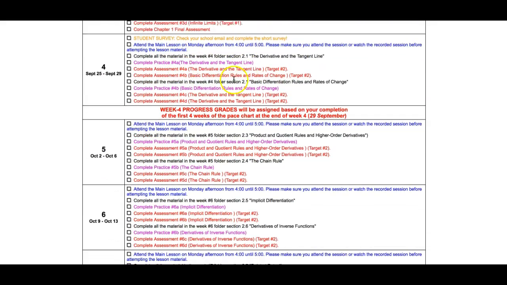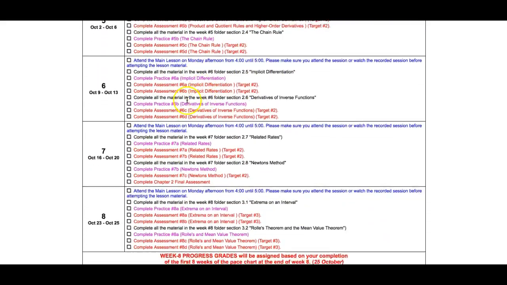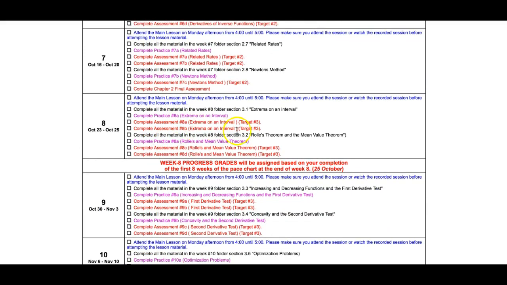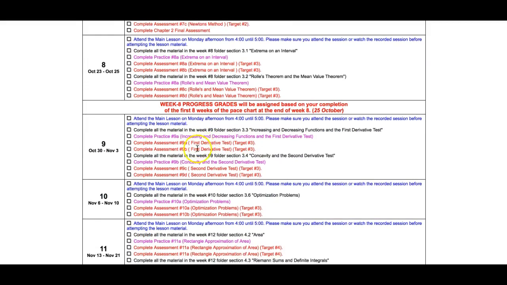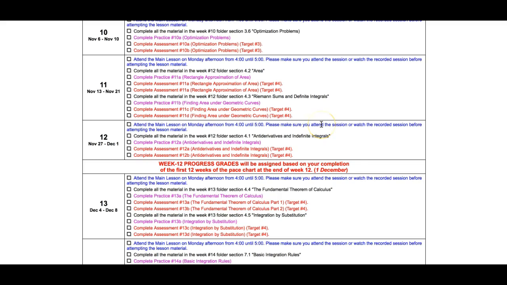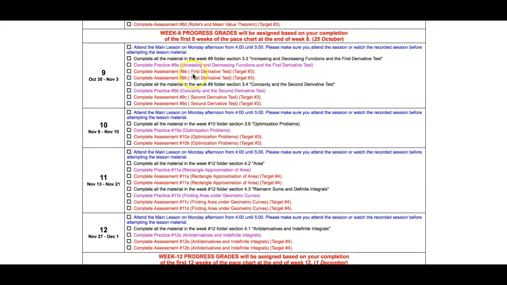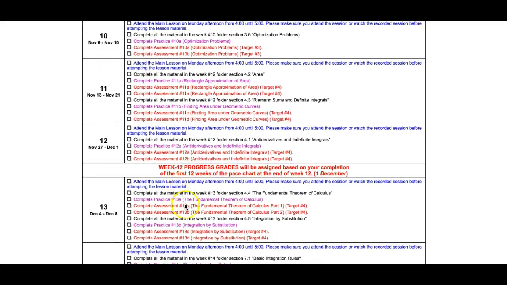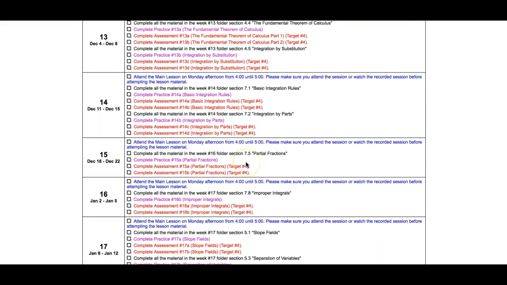And then chapter 2 on derivatives, we cruise through that. And then we go on to extrema and the derivative tests and all that kind of stuff. So optimization. And most of the stuff in BC Calculus is a review of AB Calculus, but you'll see everything that's in red are assessments. So man, there's 4 assessments in a lot of the weeks, and that is because a lot of this stuff should be review material. It should not be stuff that is new if you had AB Calculus last year.